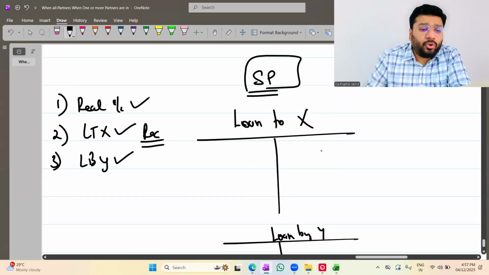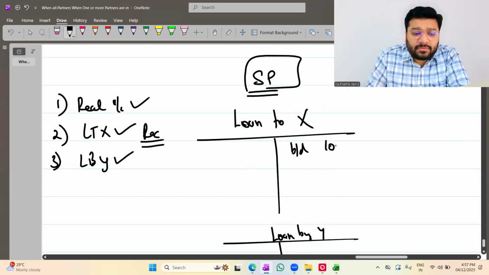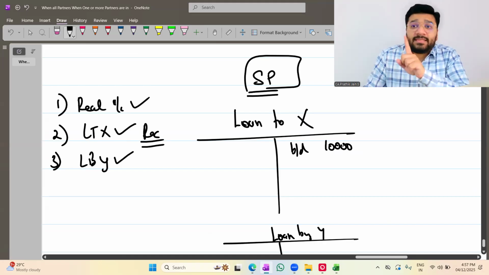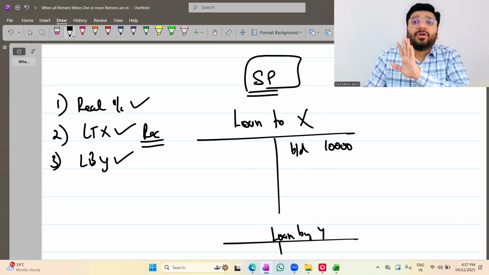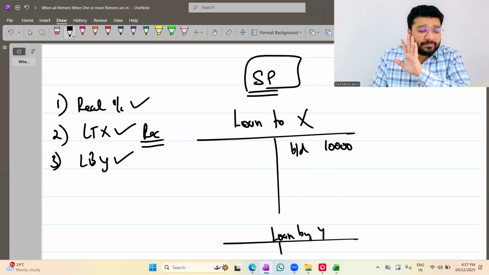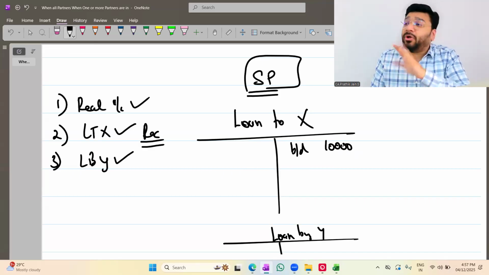Now imagine the loan to X balance is 10,000. What will I do here? X is a solvent partner. There's no drama with him, so I have to receive money from him. We gave the loan, so we have to receive only. Will I receive or not? Yes, because he's a solvent partner. He will not do any drama. He'll give us the money.